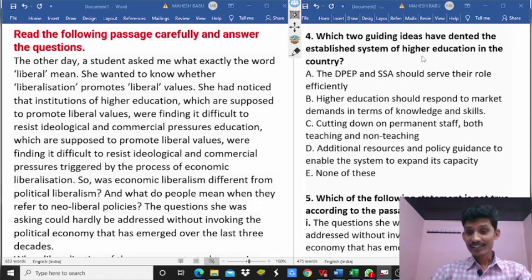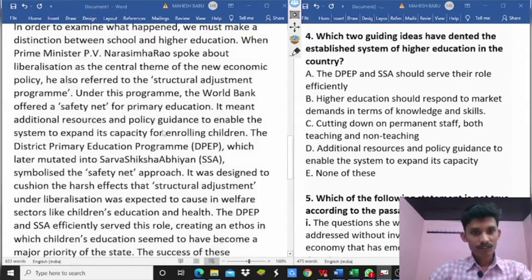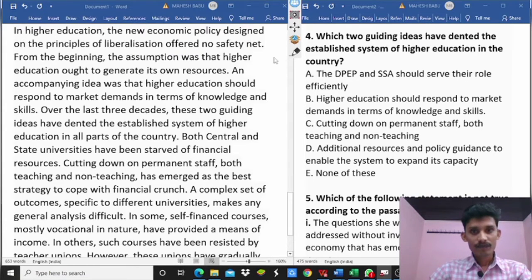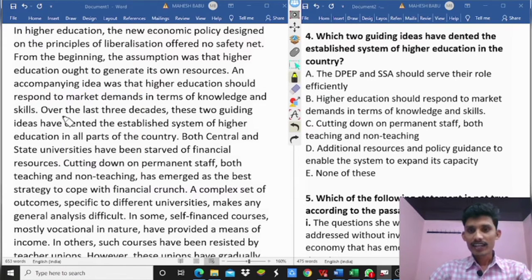Option D, additional resources and policy guidance to enable the system to expand its capacity. Option E, none of these. So we can see the passage for the guiding ideas that dented the established system of higher education in the country. Question number 4.